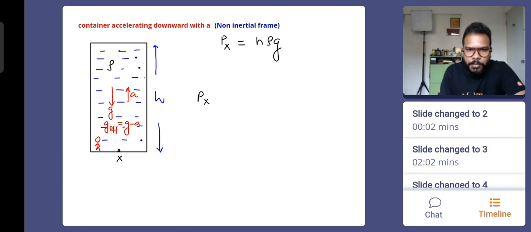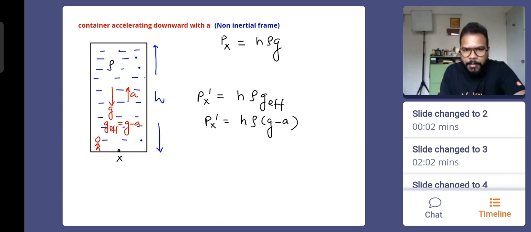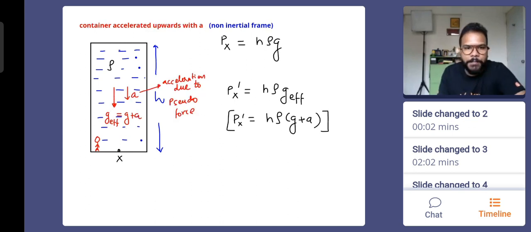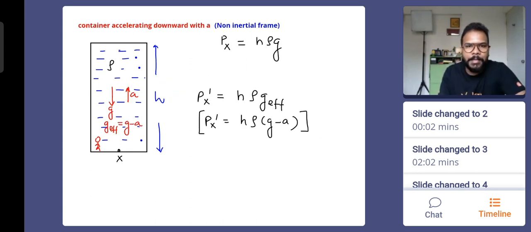Okay, everyone? So what is going to be Px dash now? It's going to be h into rho into g effective, and that is going to be h into rho into g minus a. I hope you all understand this. This was h rho g plus a, and this one is h rho g minus a because of the pseudo force.